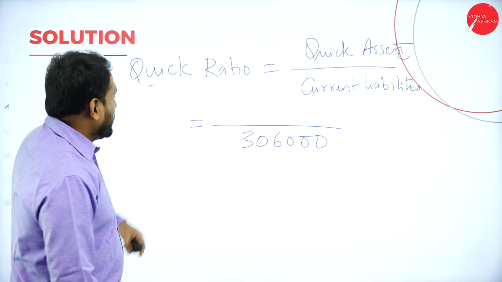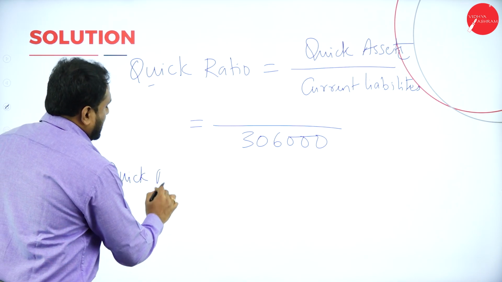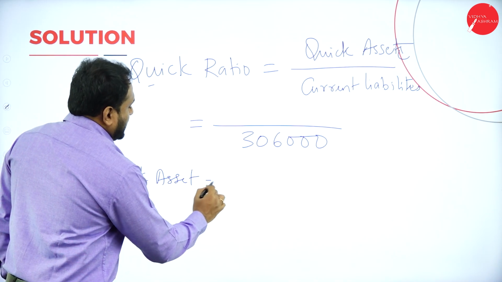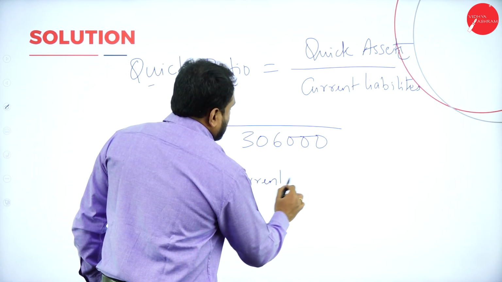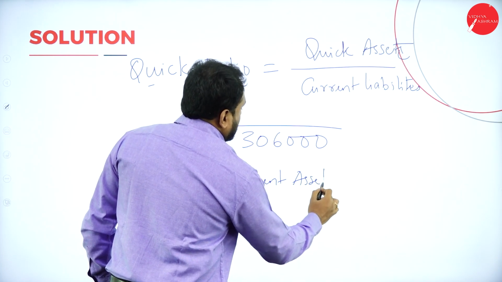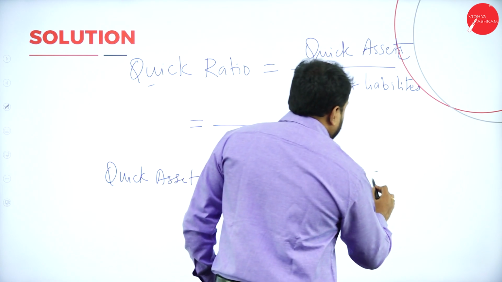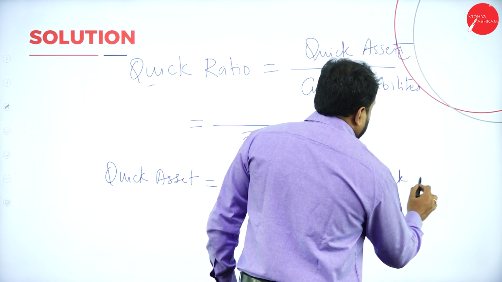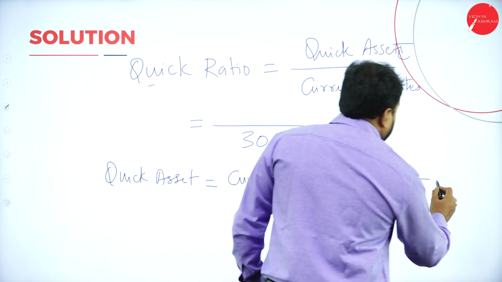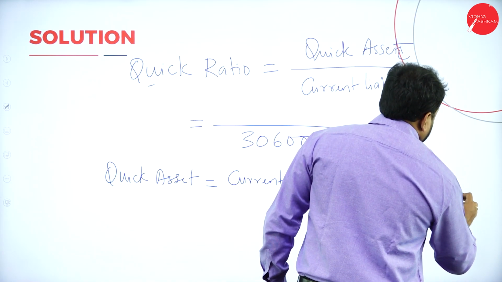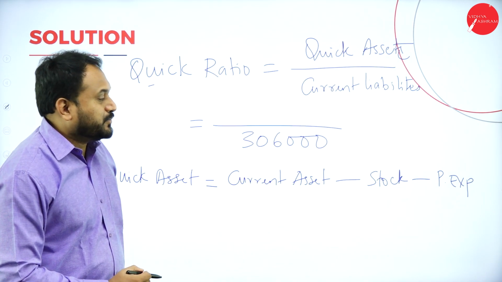We have this. So what is quick asset here? Now quick asset is equal to current asset minus, now what are the things which we are subtracting? We are subtracting stock, minus, again we are subtracting something called prepaid expenses. So this is what we are supposed to do.